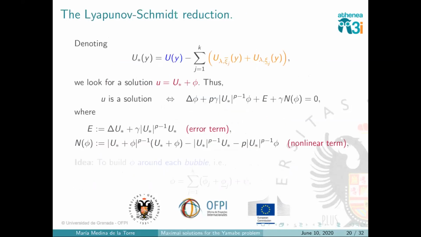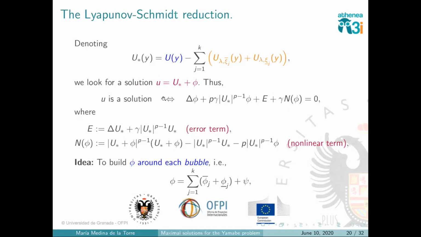Okay, so let me just try to convince you very briefly why this is a solution. I will just say some words about the difficulties that we found. We did it by performing a Lyapunov-Smith reduction. What do I mean? This is the solution that I want. This is not a solution, but I expect that this is almost a solution. So I will try to find some u, which is this approximation plus a small function phi.